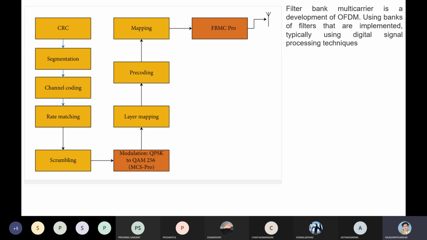That is cyclic redundancy check codes, which are being used for checking errors, right? Then there is a segmentation of the data, that is breaking up of the data, which is frame-wise cutting of the data. Then again channel coding techniques are applied.